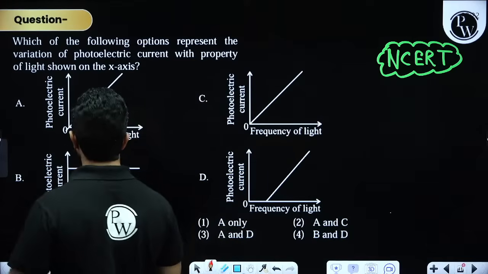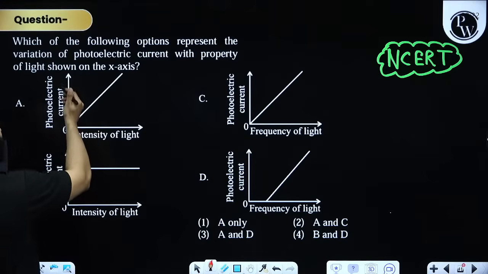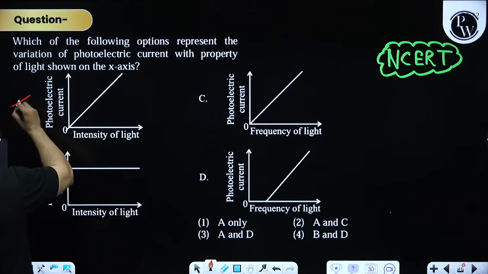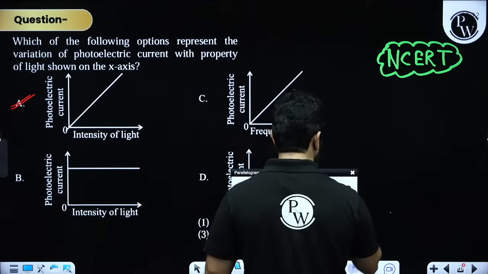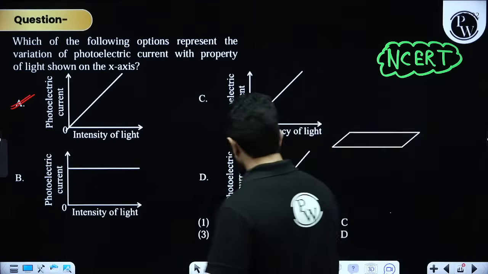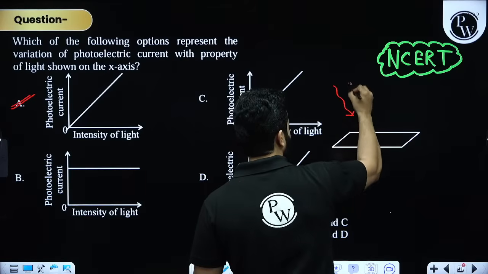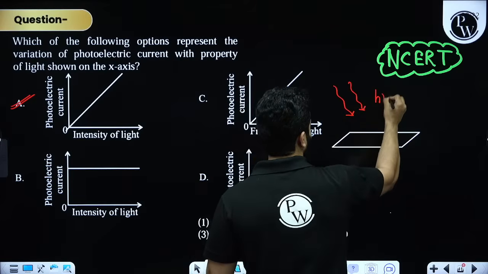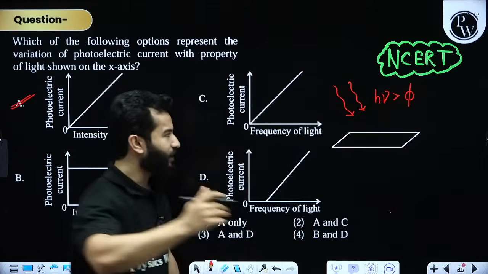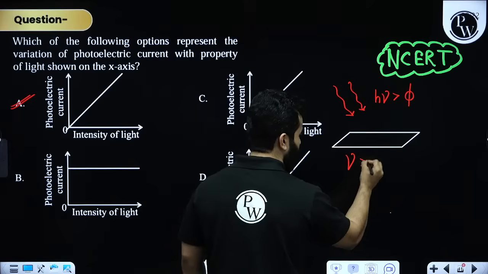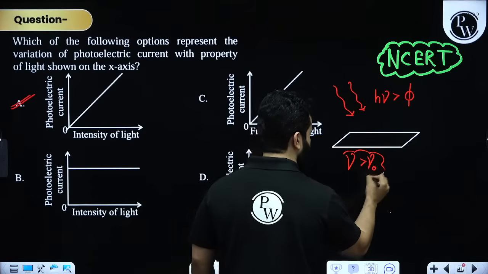So intensity is directly proportional to photoelectric current. This is absolutely correct. See, the idea behind these things is that if you want to emit some radiation, the energy of this radiation must be greater than the work function. That means the frequency of incident radiation must be greater than the threshold frequency.